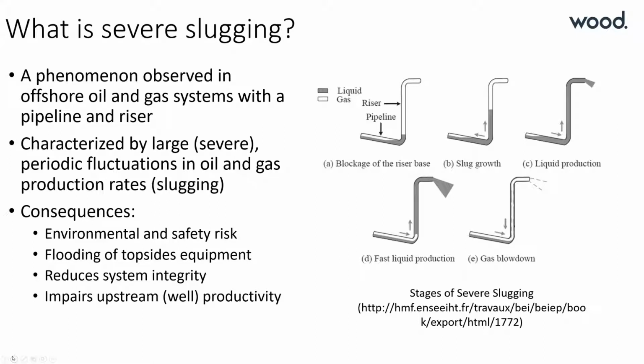Severe slugging is an important phenomenon in oil and gas pipeline and riser systems, which consist of large alternating fluctuations of oil and gas production. It is a safety and environmental risk and has effects on equipment integrity and well productivity. The figure on the right shows the steps involved in severe slugging.